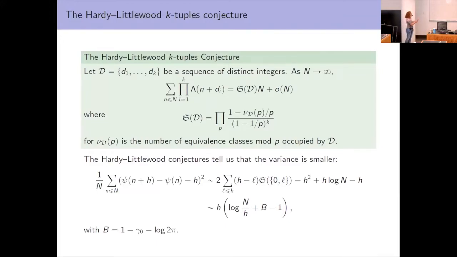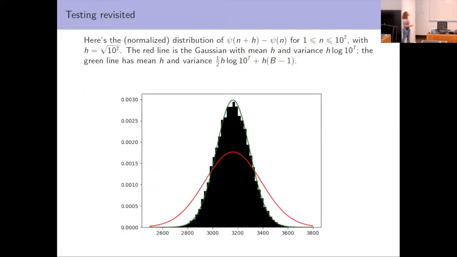So in particular, this is smaller, for a couple of reasons. One is that b minus 1 is a little bit negative, so the constant term is negative, but also we're subtracting off h log h. And so that's substantially smaller, especially when h is on the order of the square root of n. So we can plot this. And here we have the green curve, which, I guess it's not showing up as well as I would hope, but I think it's still visible. And you can see that it's a much better fit.